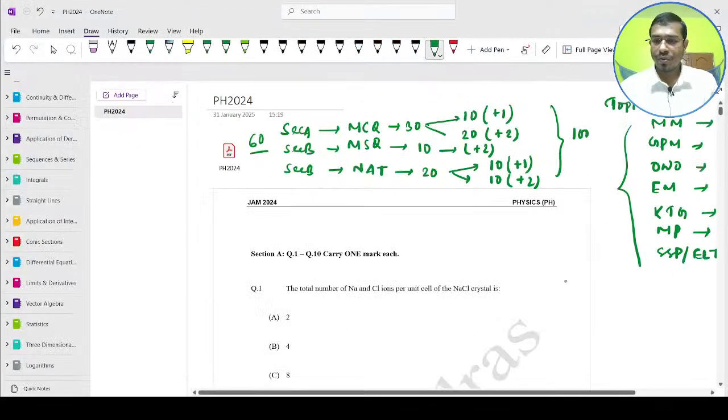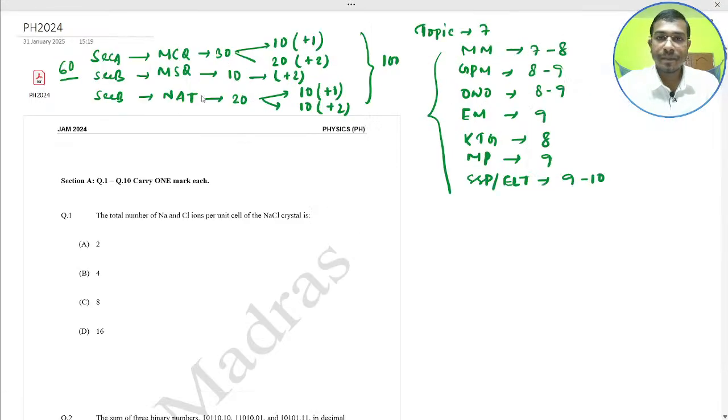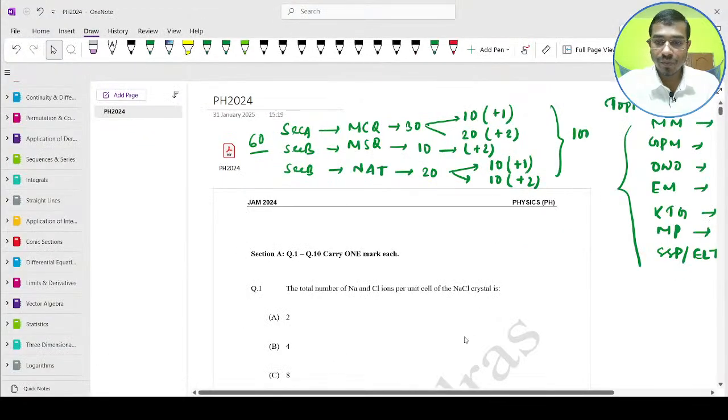So we will now discuss the problem session. Just a minute, we have 3 minutes left to start the live session at 6 p.m. So this is the detailed analysis, the pattern and the analysis of the IIT JAM exam. We now discuss the JAM question paper 2024 conducted by IIT Madras. Just a minute.